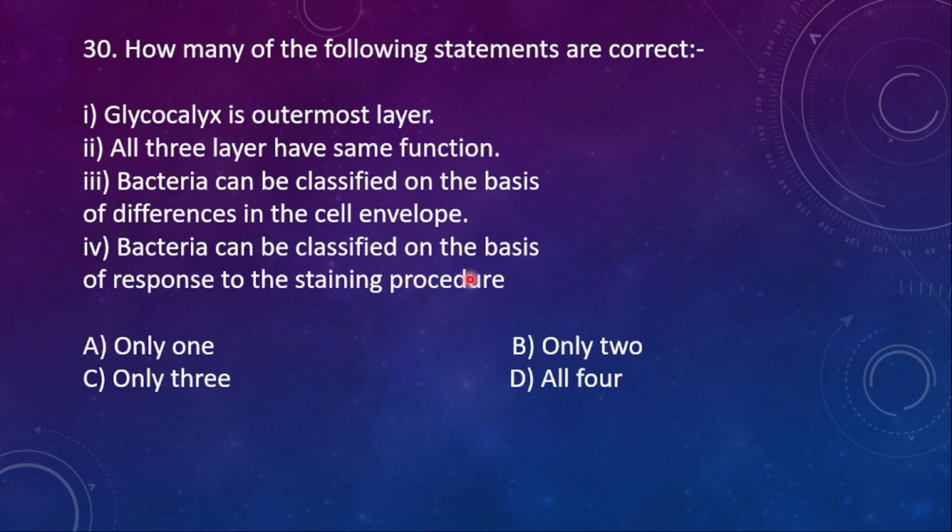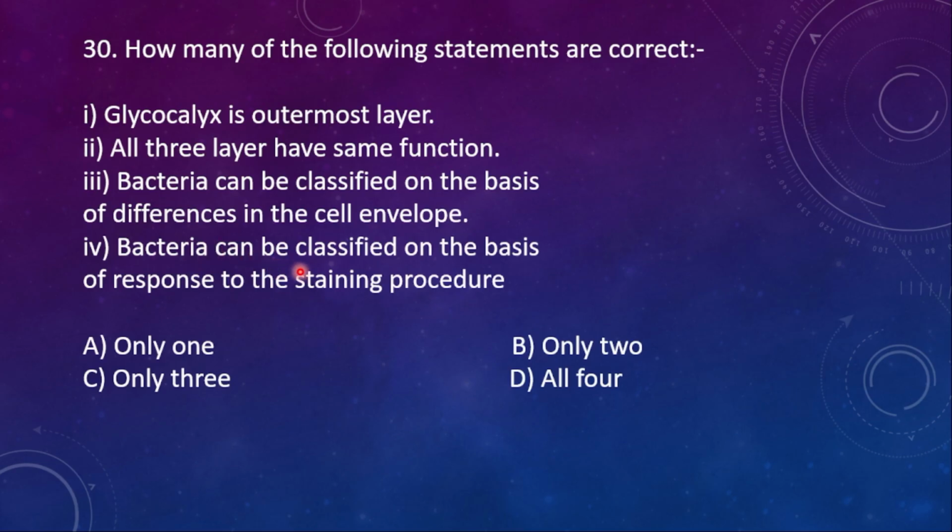30th question. How many of the following statements are correct? Statement 1, glycocalyx is the outermost layer. 2, all three layers have the same function. 3, bacteria can be classified on the basis of differences in the cell envelope.